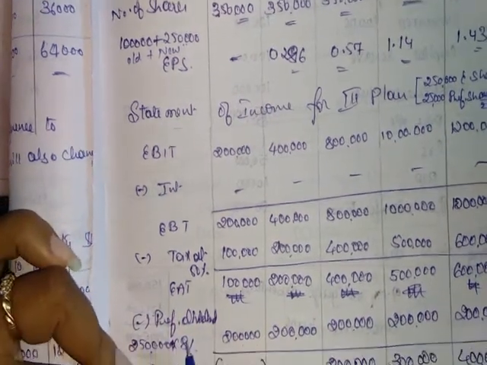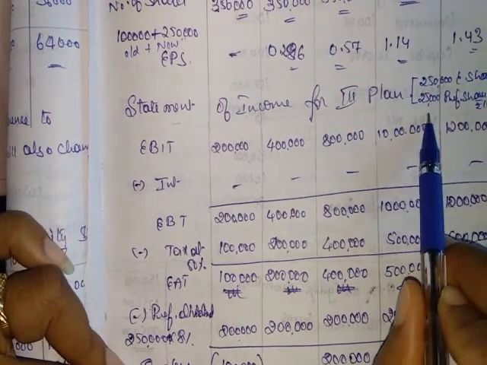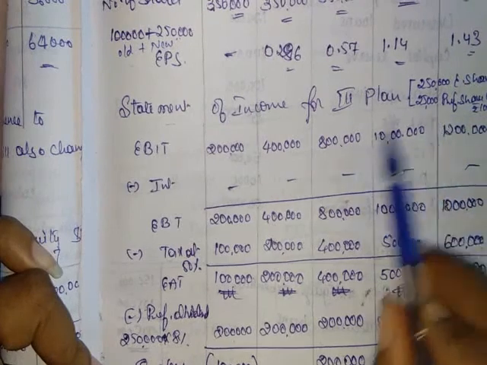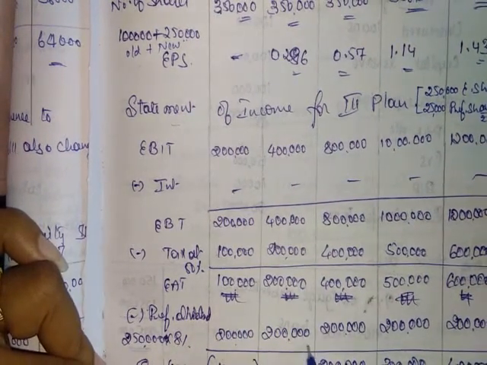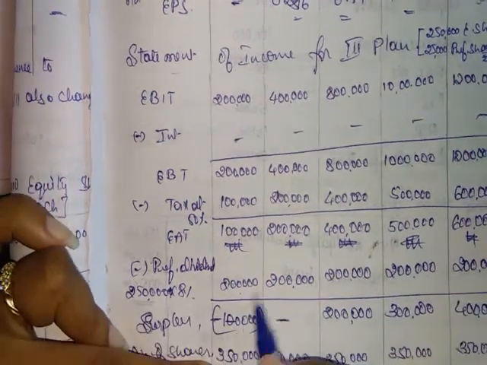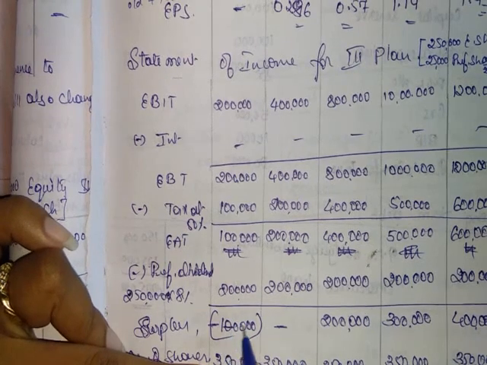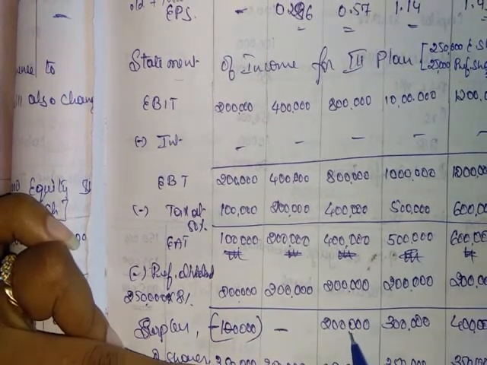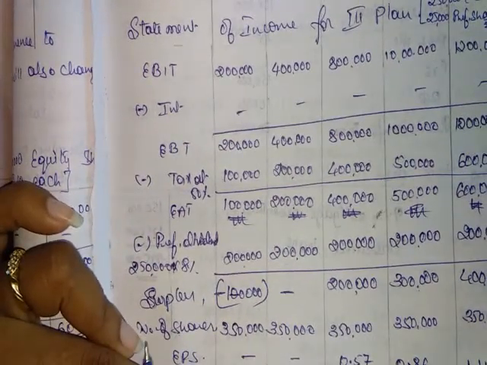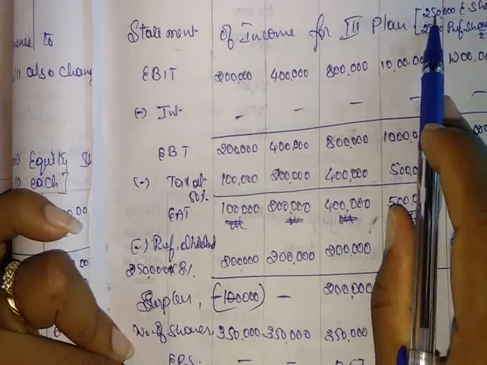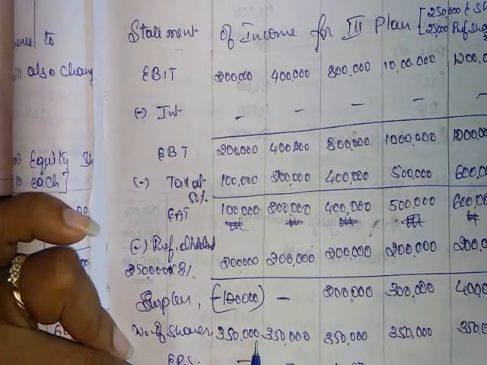Less preference dividend. 2,50,000 is the preference share capital, 25,000 into 100 means 2,50,000 is the preference share capital. On that 8% means it is 2 lakh each. So surplus, here it is 1 lakh minus 1 lakh, there is a loss, nil, 2 lakh, 3 lakh, 4 lakh. Number of equity shares, 1 lakh old equity plus new equity of 2,50,000, so 3,50,000 is the total number of equity shares.